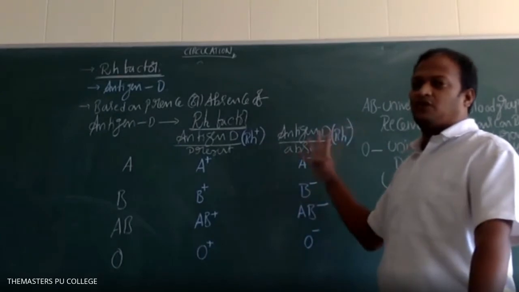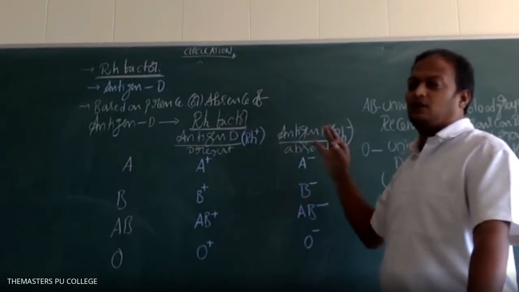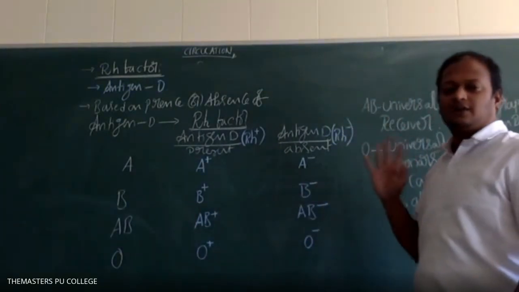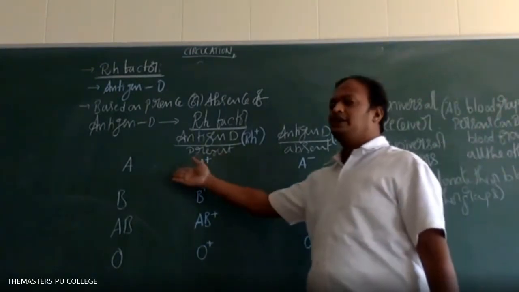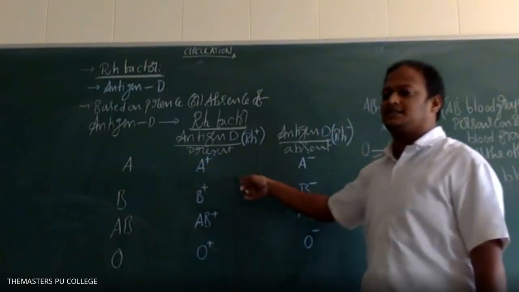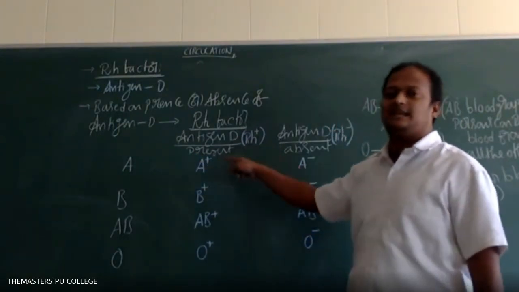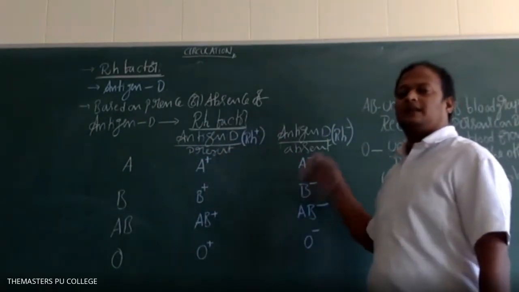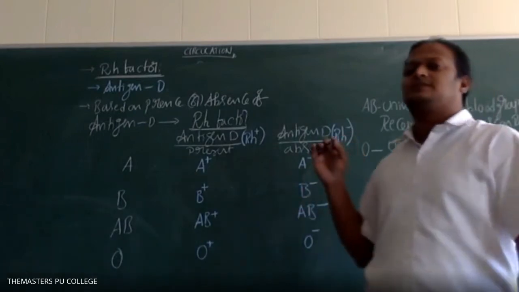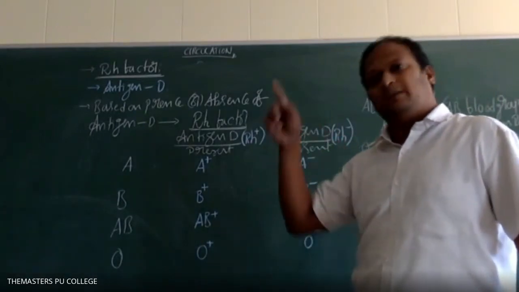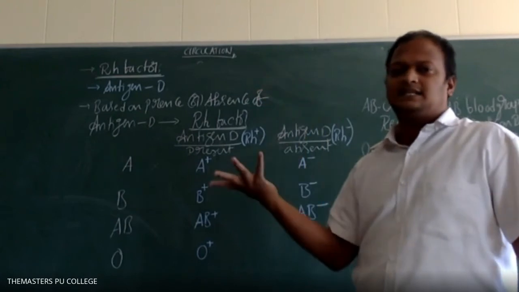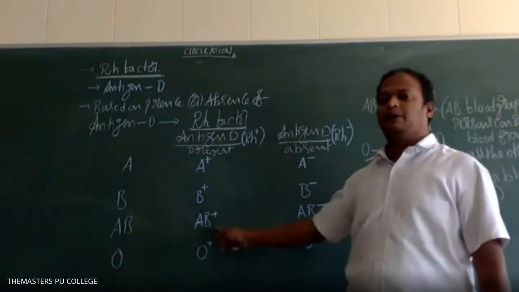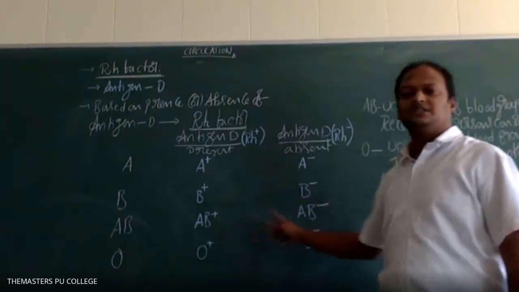Blood groups are four only: A, B, AB and O. Whether they are RH positive or RH negative, you need to identify. In case A blood group persons have antigen D along with antigen A, those persons are A positive. So what about A negative? Those A negative persons have only antigen A present on the surface of RBC. Antigen D is absent. Then A negative, B positive, B negative, AB positive, AB negative, O positive, O negative.